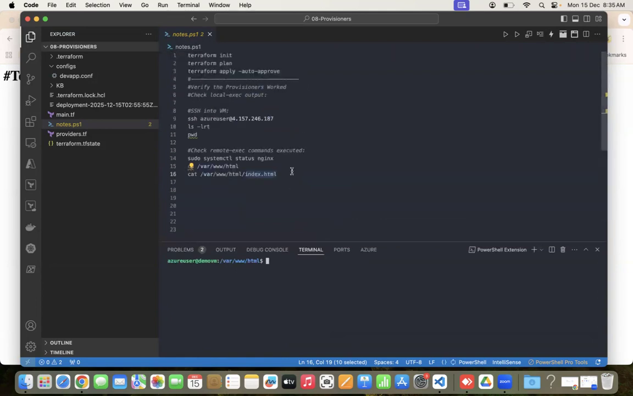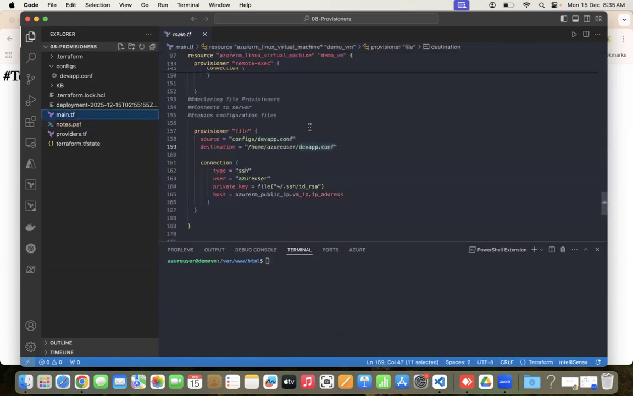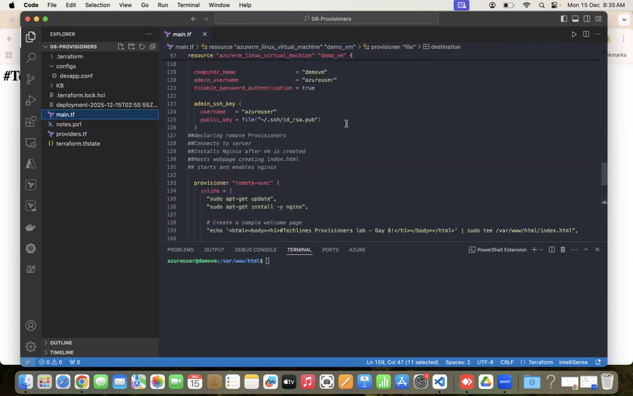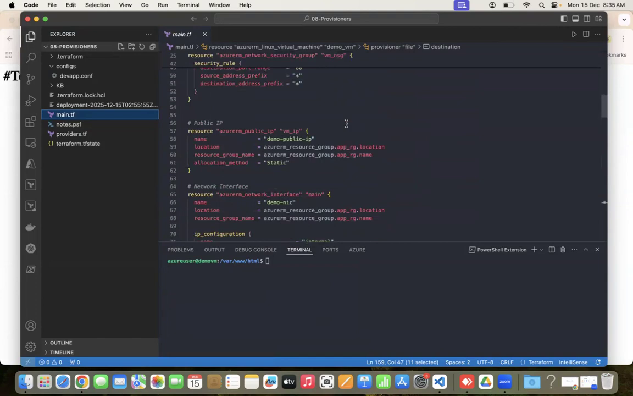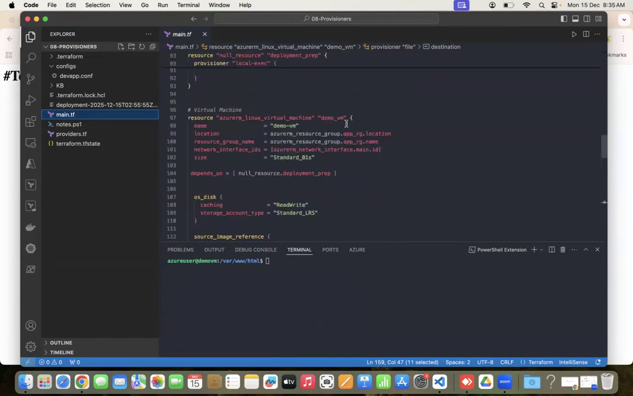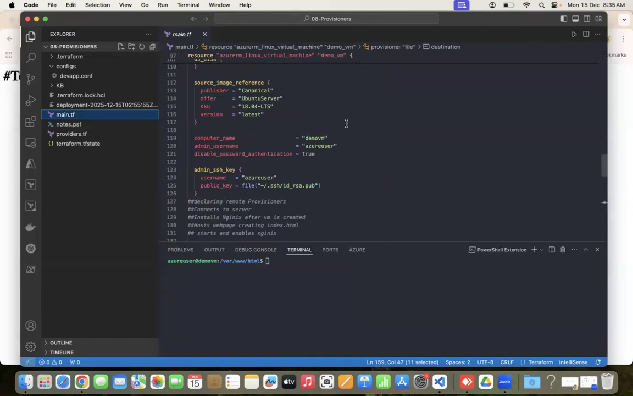So this is how the three provisioner options will work: local execute, remote execute, and file. Okay, any questions on today's lab or anything related to provisioners?